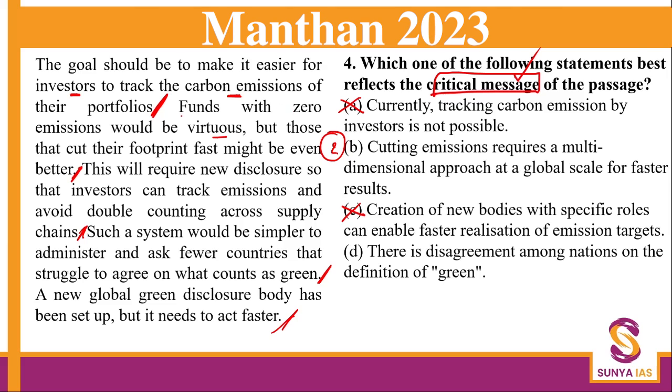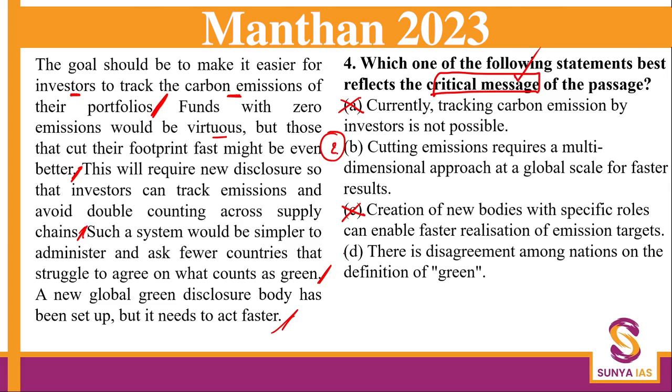Okay, the passage is talking about 3 to 4 different things. So many a time in critical message they will try to give you one component as an option, and you will be very lured to take that. But understand, whenever critical message is asked, you are not supposed to take just one component. You are supposed to look at the entire passage.